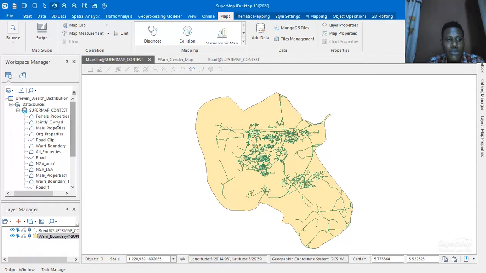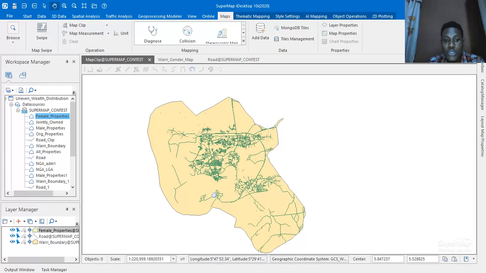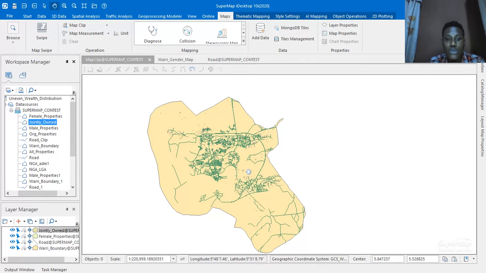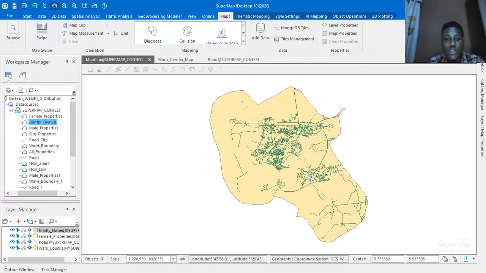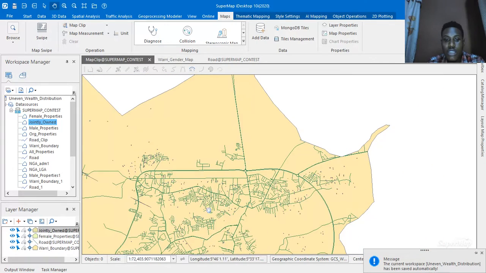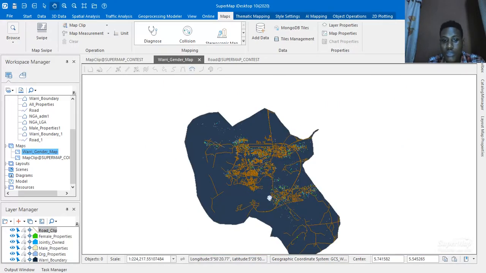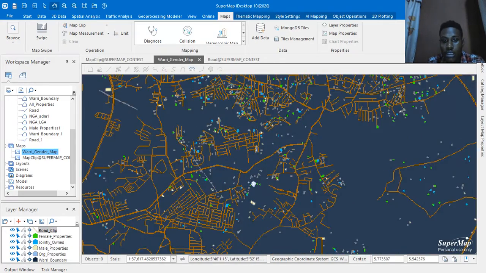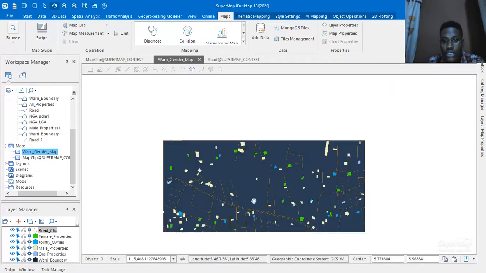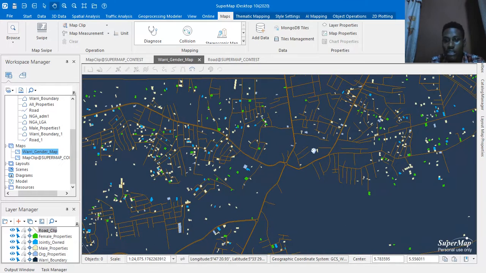What I needed to do was to overlay each one of them, yes, for the projection reasons, and each of the property categories was overlaid on this surface area, that is the Warri band, and something of this nature was generated, and we can see a distribution, and the road connectivity as well is visible.